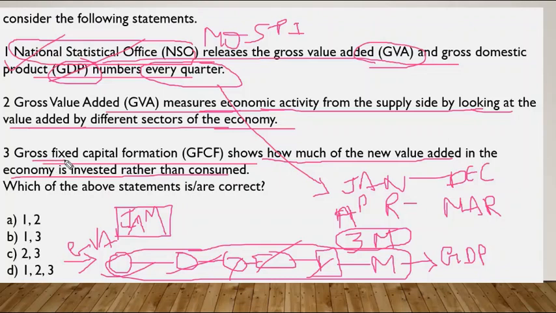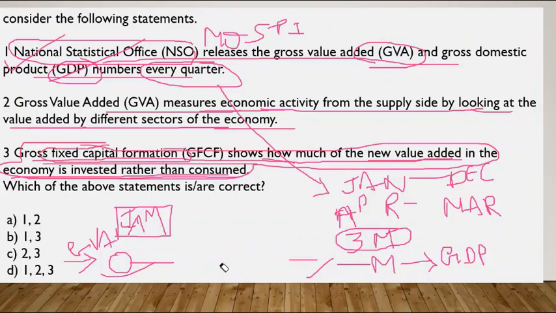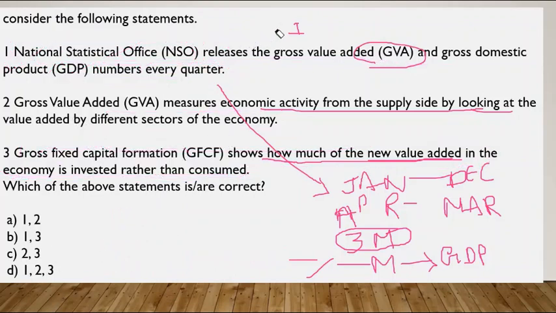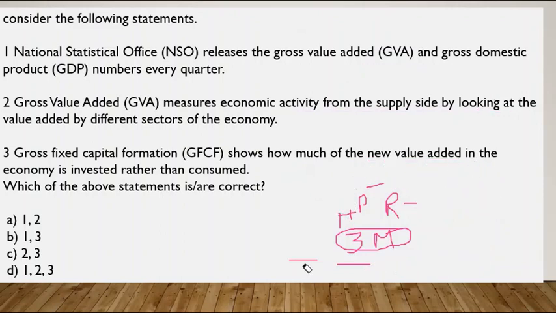Okay, so gross fixed capital formation shows how much of the new value added in the economy is invested rather than consumed. See, this is also correct. Gross fixed capital formation, as the name itself says, is how much of fixed capital has been formed in a particular year. That is the main definition of a GFCF. If you go in deep, then you will get the components and all, but for our exam, this is not so much required. So from here, you got much information with respect to economy. So the answer here is all of the above.